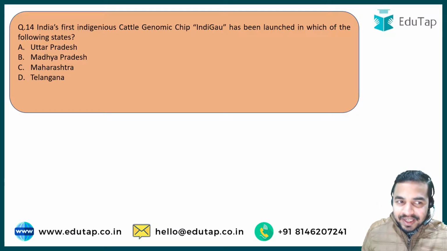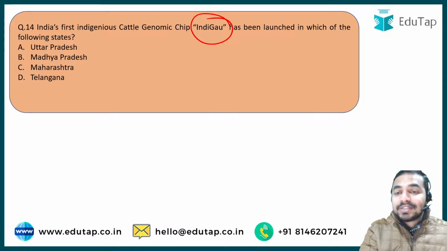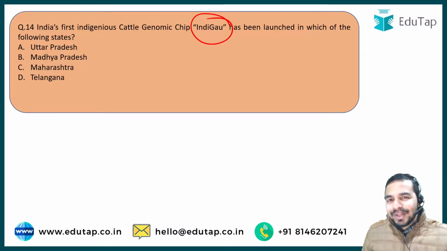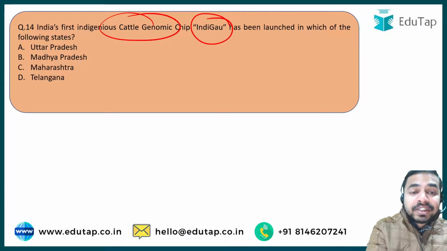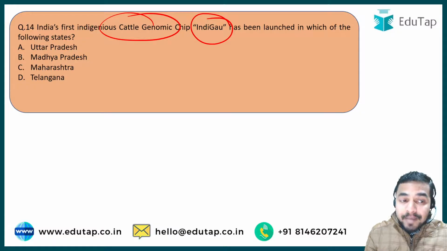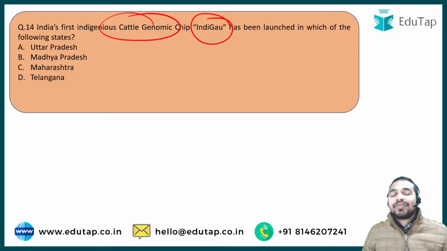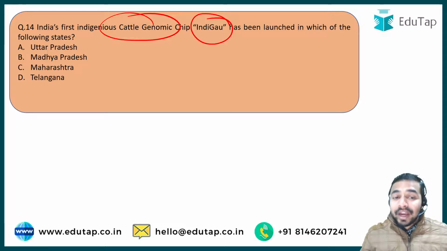The next question is, India's first indigenous cattle genomic chip, Indigo, has been launched in which one of the following states? This is really a very basic question, and here you are required to just identify the name of the state where this India's first indigenous cattle genomic chip has been launched, whether it was UP, MP, Maharashtra, or Telangana. Kindly answer the question in the comment section below, the name of the state where India's first indigenous cattle genomic chip, Indigo, has been launched.